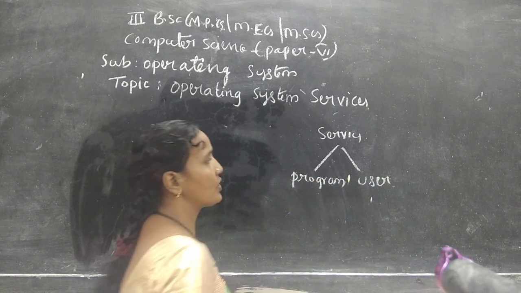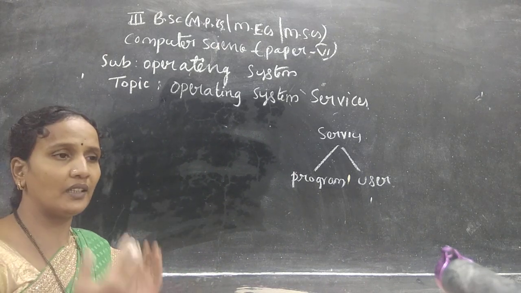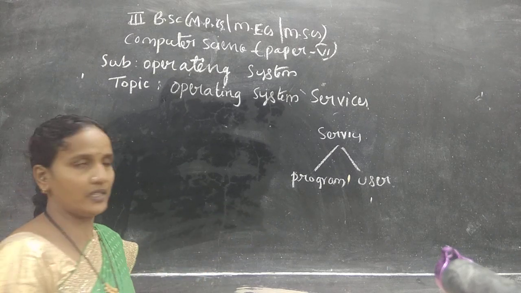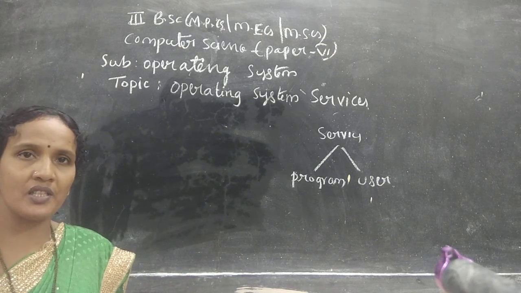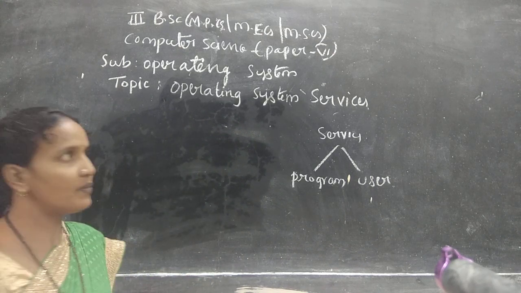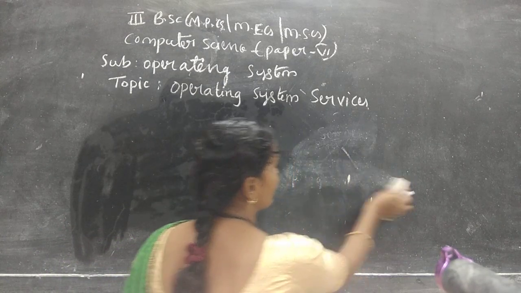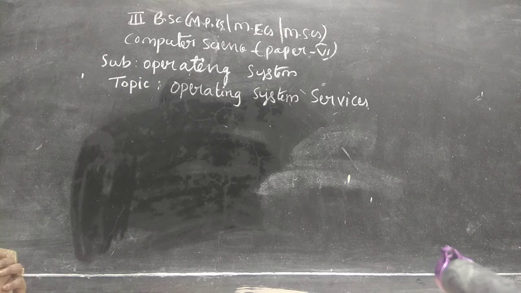How it is providing services to programs: whenever any program is loaded into memory, it will provide a convenient environment for program loading as well as executing. And it will provide an environment to the user to run their applications in a friendly and convenient manner. Including this, the operating system is providing a number of services to a user. Here I will give the list of services provided by the operating system.